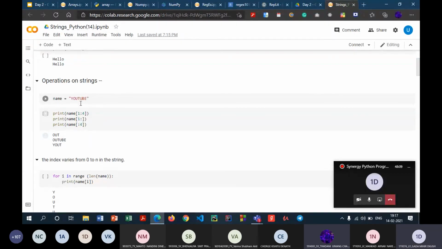Now, if I don't mention the second parameter, that is the end index, it will print the entire string starting from the first index. So over here, the first index which I have mentioned is 1. So it will start from O and print the remaining string. So what I get is OUTUBE.